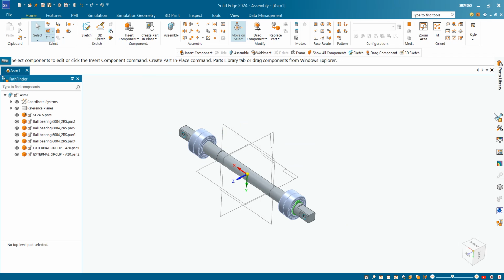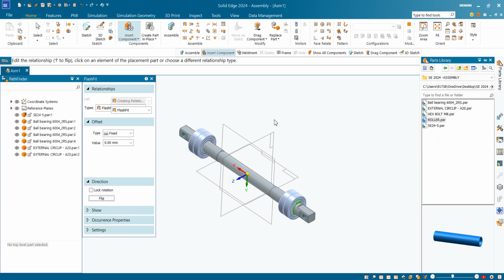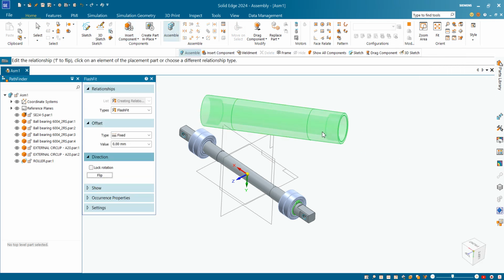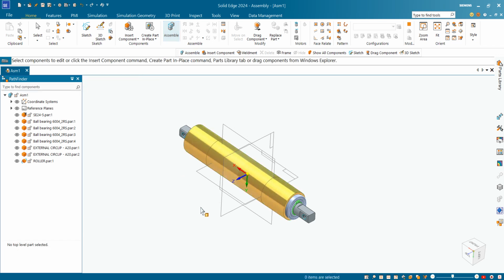Now I will add again insert component, and this roller I will add here. Okay, so first of all I will take this here like this. Okay, so it is concentric now, and you can also lock rotation to it.